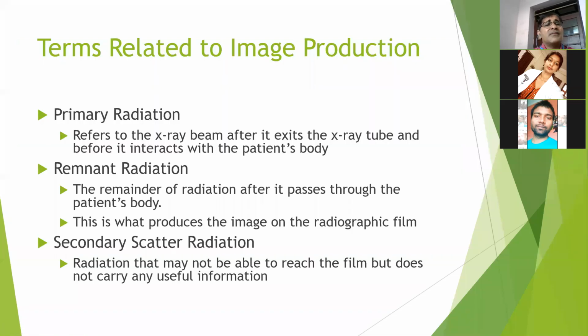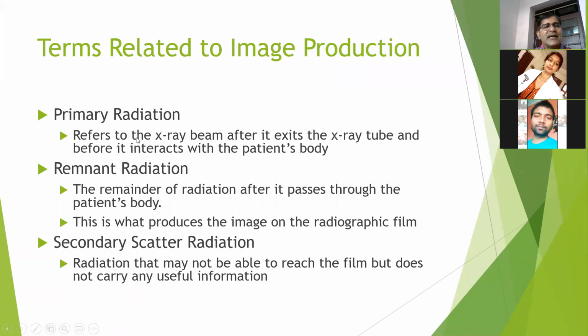Then the terms related with image production. For taking the X-ray, we put the object between the X-ray machine and the X-ray plate, and any radiation that is generated directly from the X-ray machine is known as primary radiation.